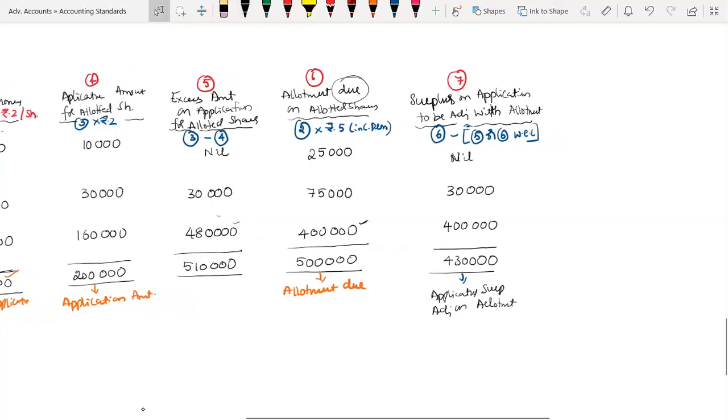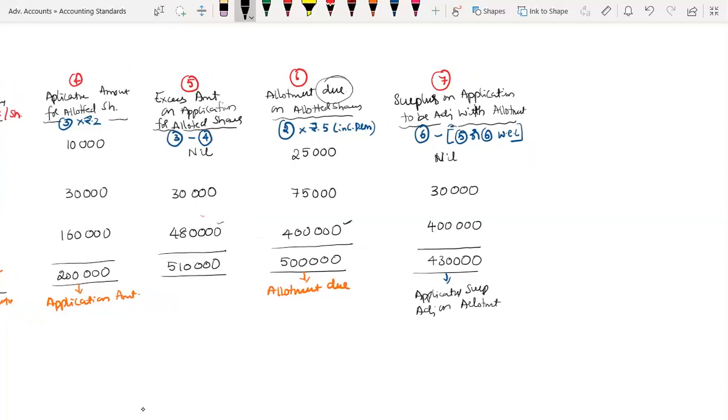Next, the allotment amount collected in cash is column number 8. The formula is column number 6 minus column number 7.